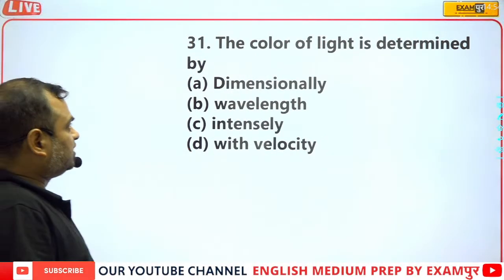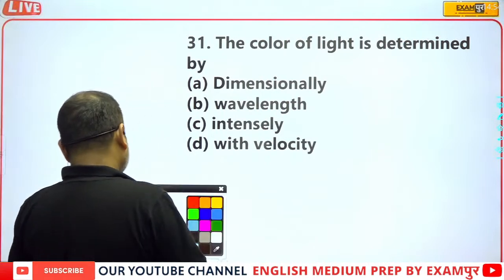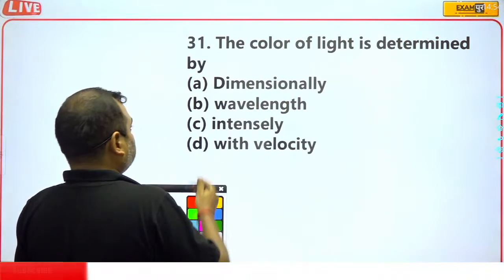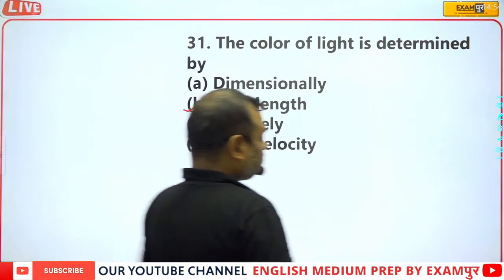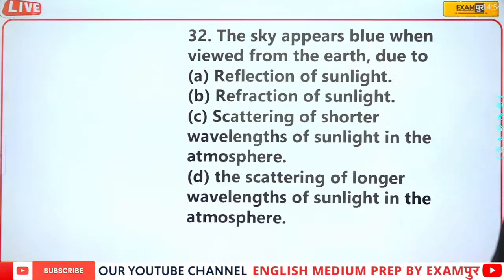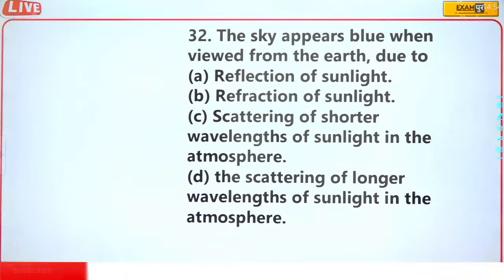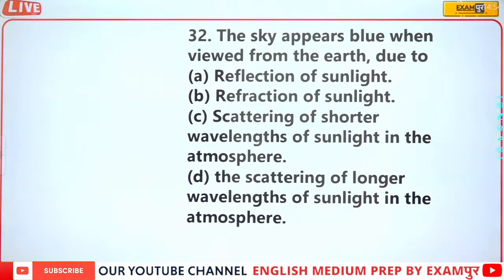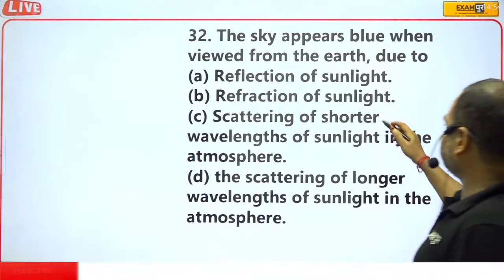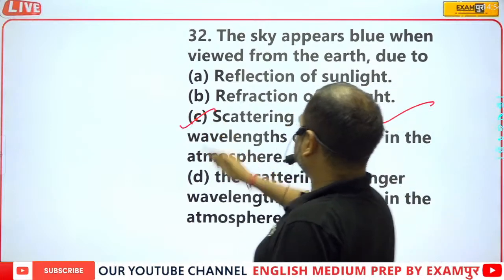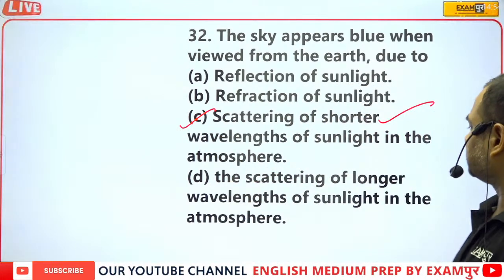Now the color of light is determined by wavelength. The sky appears blue when viewed from the earth due to the scattering of shorter wavelengths. So C part is the correct answer.